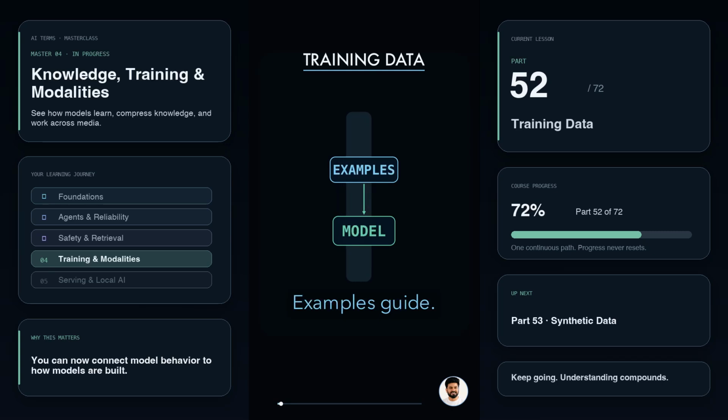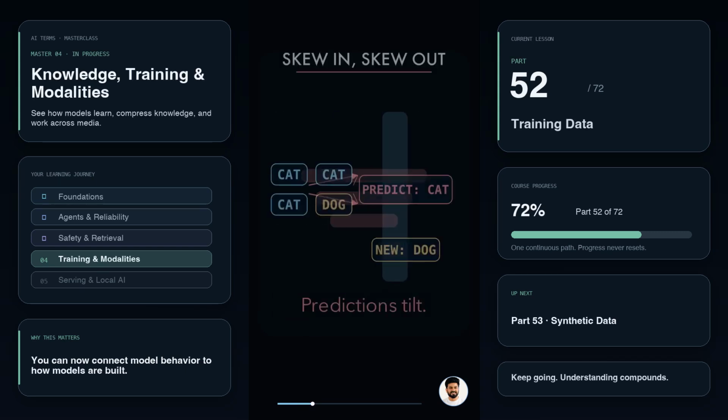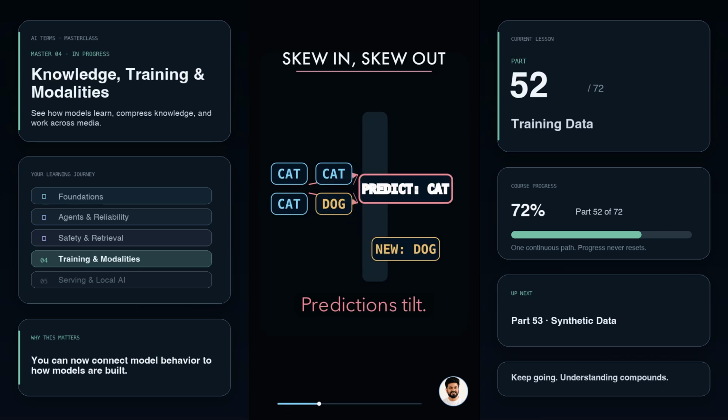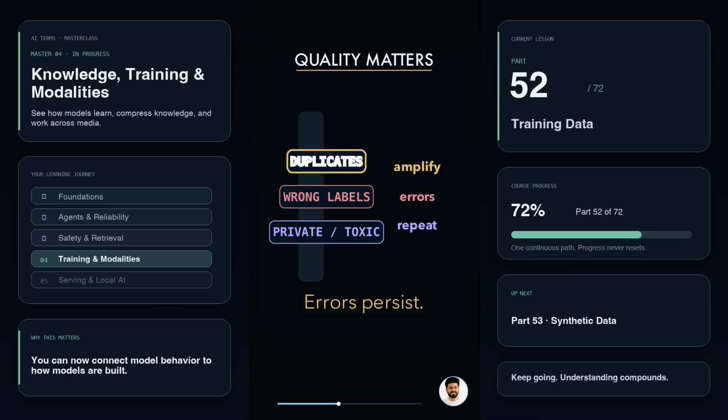Training data is the collection of examples a model learns from. Every sample becomes evidence about which patterns deserve attention. Show a balanced set of cats and dogs, and the model can learn both. Feed it mostly cats, and its predictions tilt toward cats, even when the new example is a dog. Quality matters too. Duplicates can over-amplify one pattern. Wrong labels teach wrong associations. Private or toxic material can be repeated later.